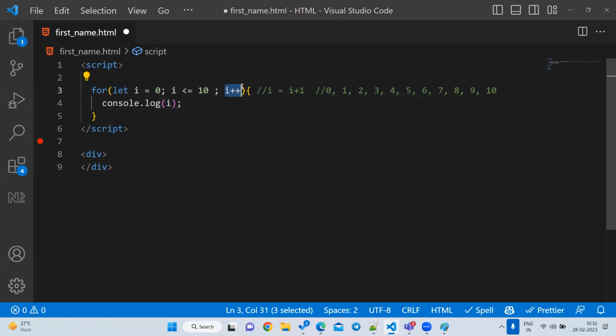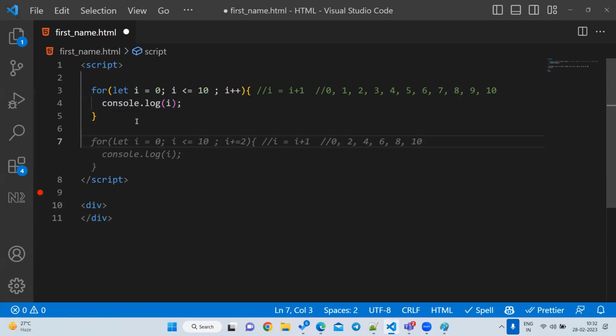Now 10 plus plus. Now what is the value? 11. Now it will go here. What is the i value? 11. 11 less than 10, true or false? False. Whenever this is false, immediately it will not execute here. It will stop the loop and come to the bottom.